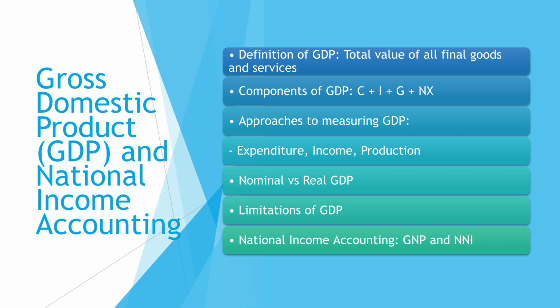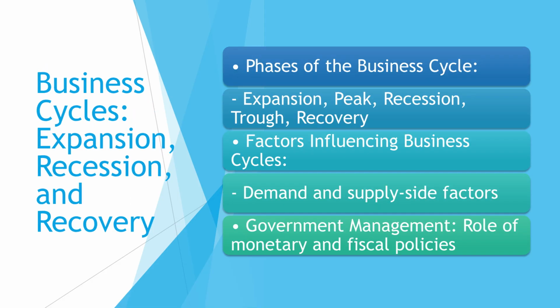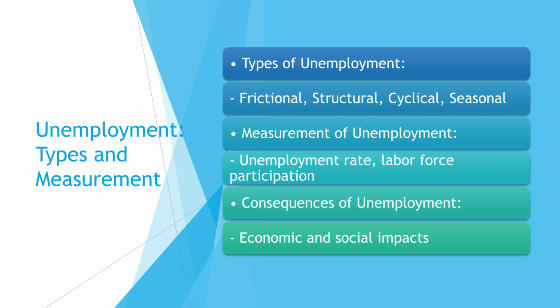Gross domestic product, or GDP, is the total value of final goods and services, measured by expenditure, income, or production. It is important to distinguish between nominal and real GDP. The business cycle comprises phases of expansion, peak, recession, trough, and recovery. Government policies are used to manage these fluctuations, influenced by demand and supply-side factors. Unemployment is measured by the unemployment rate and labor force participation. Types include frictional, structural, cyclical, and seasonal, all having economic and social consequences.